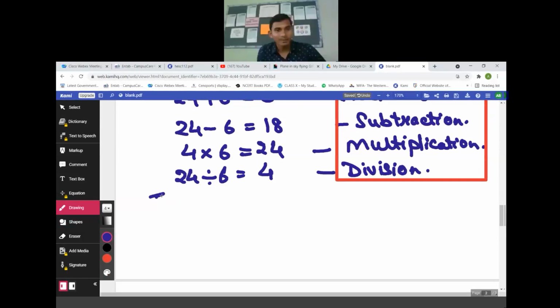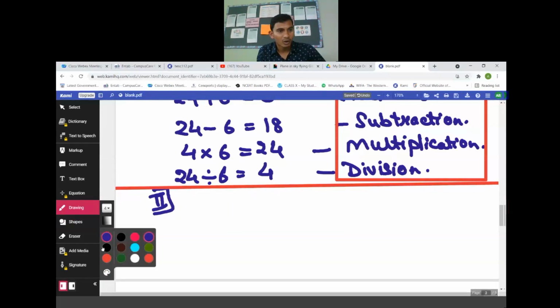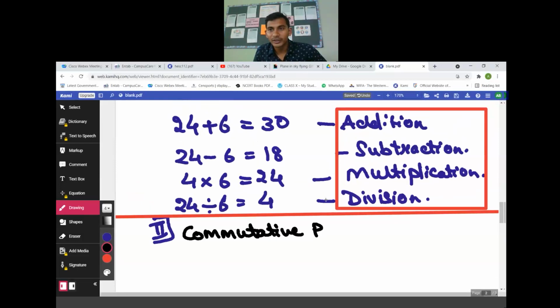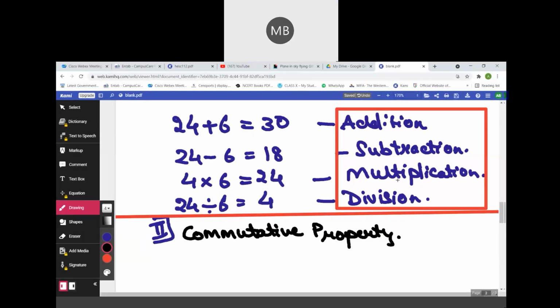The second property is known as the commutative property. What is the name of that? Commutative property. Sir, can you show the upper part? Do you just want to take a screenshot, beta? Don't worry, I'll send the PDF to you in the class group. Done? Yes, sir. Commutative property. Okay, great. Sir, can you send the PDF to me?